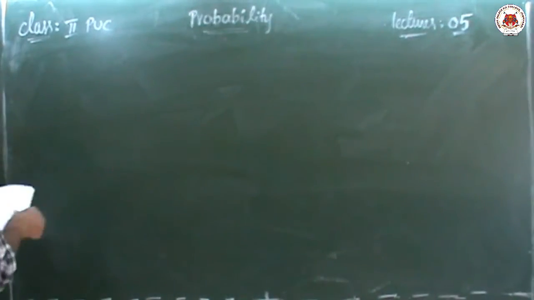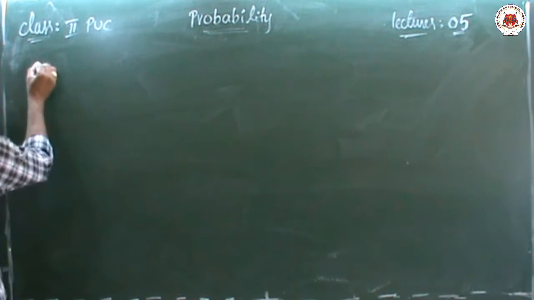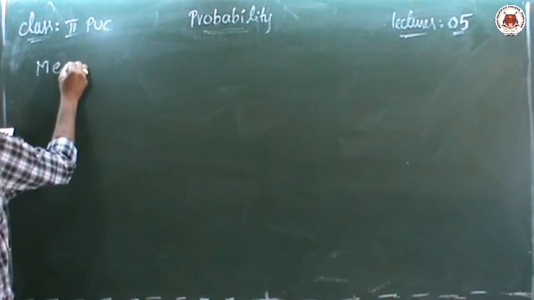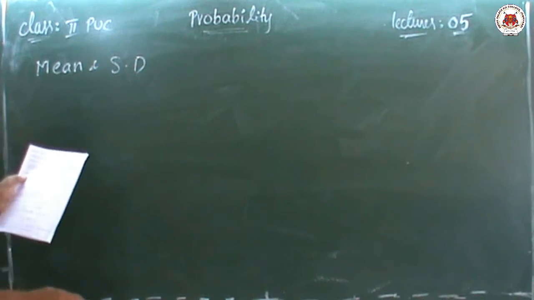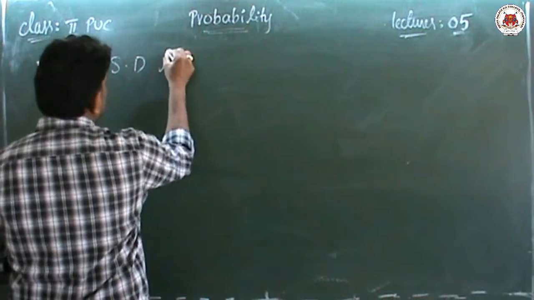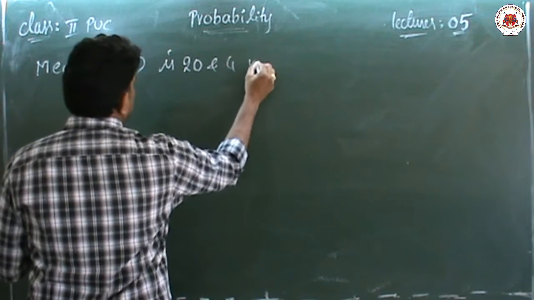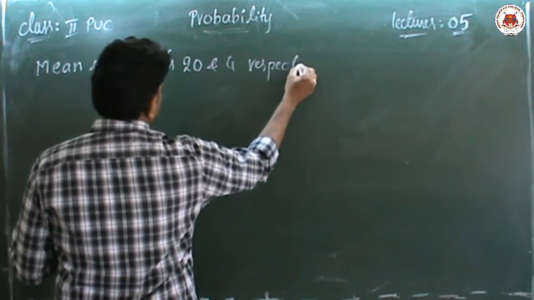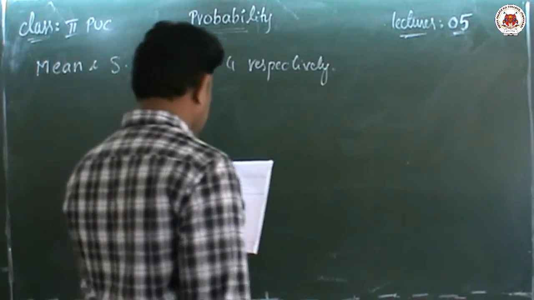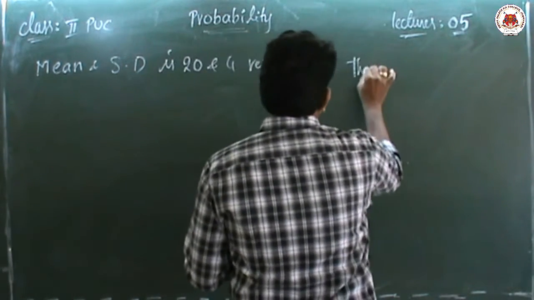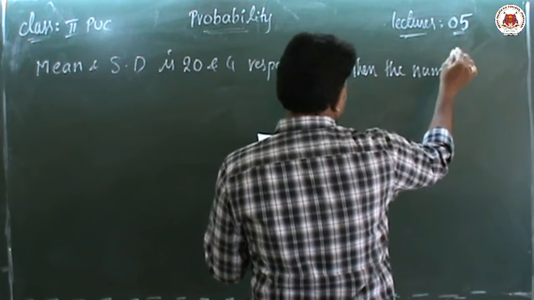The first question: the mean and standard deviation are 20 and 4 respectively. Then find the number of events.